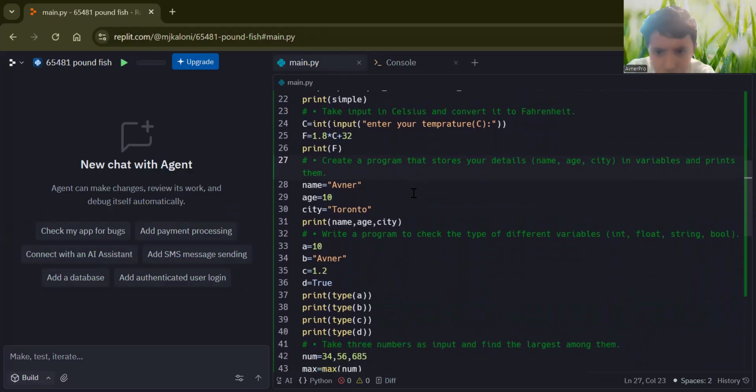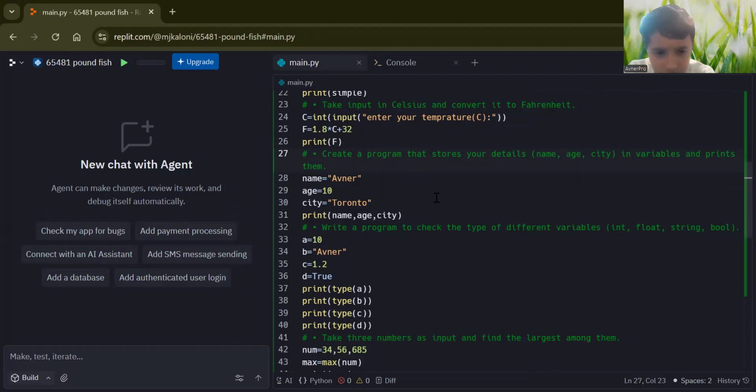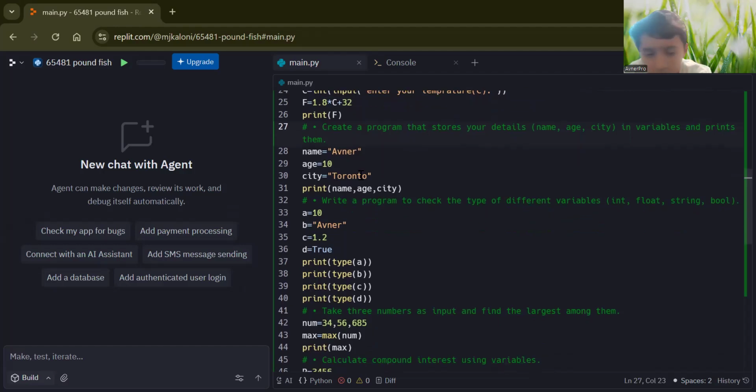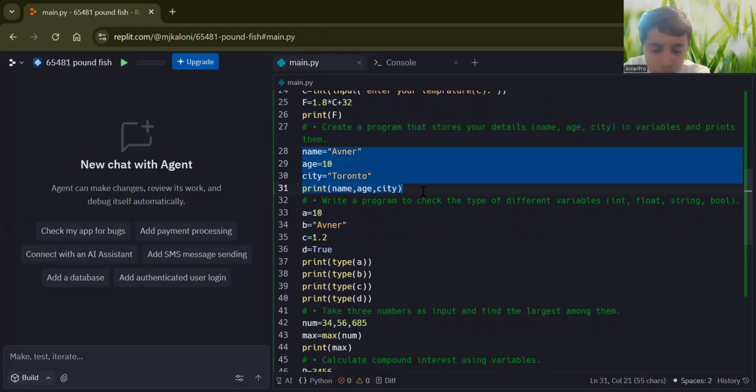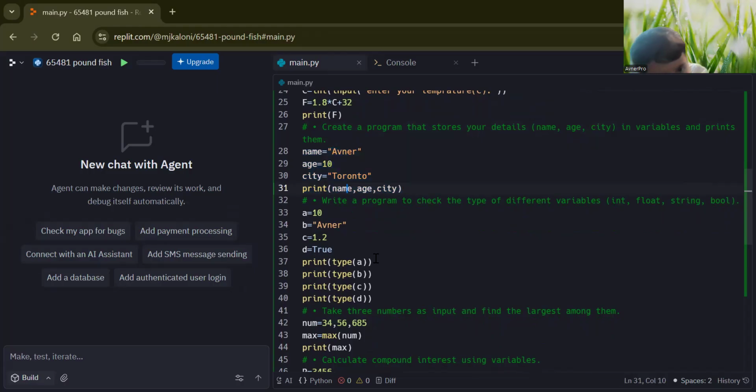Now create a program that stores your details, name, age, and city. So we do that here, and just print them. That's it. So we just print that. Name, age, and city. Done.